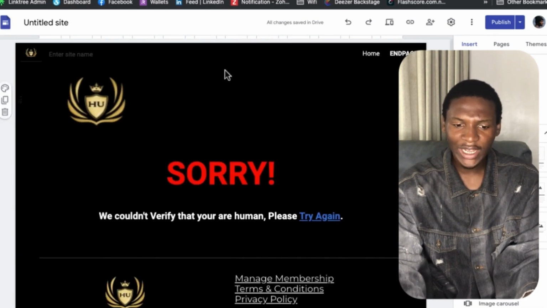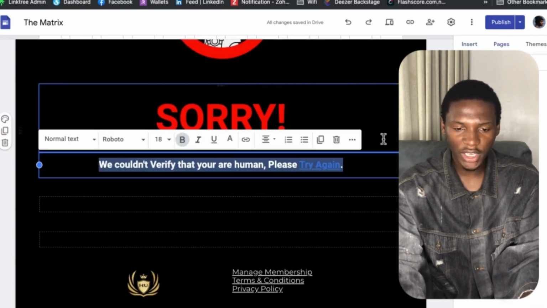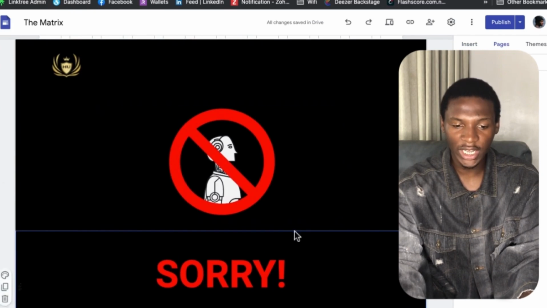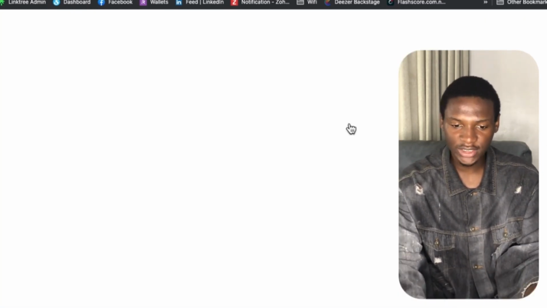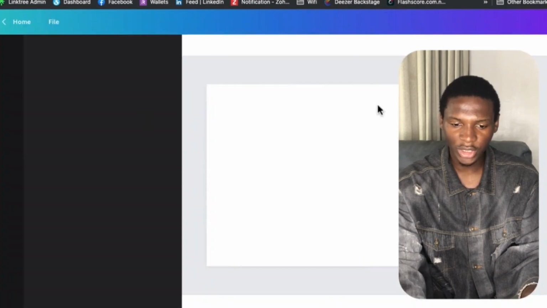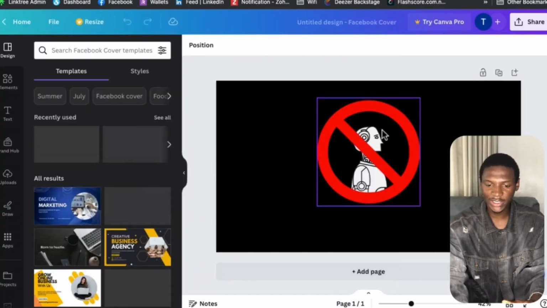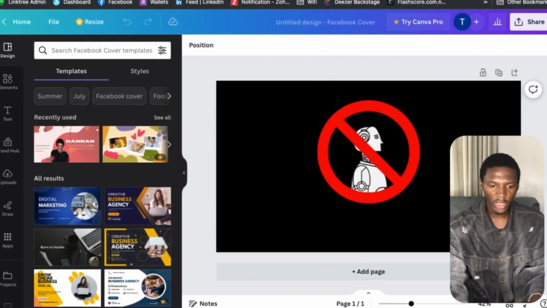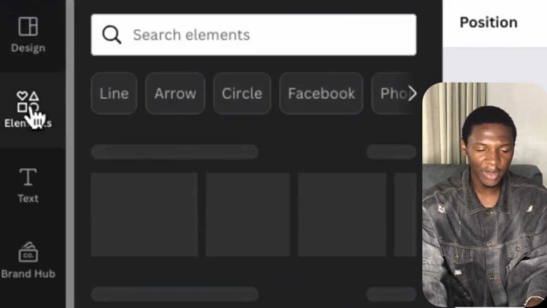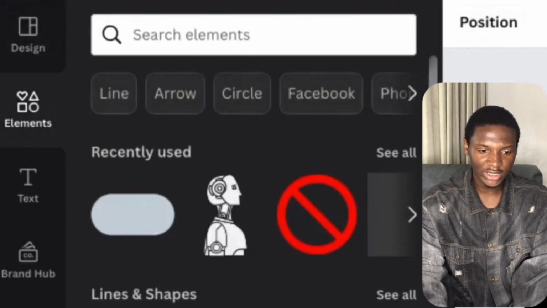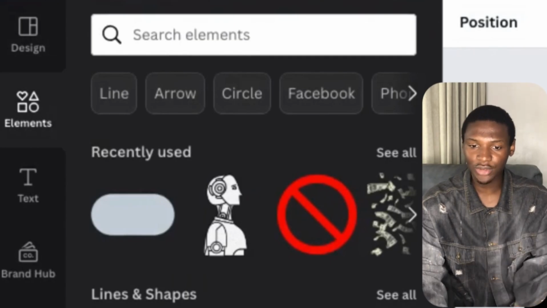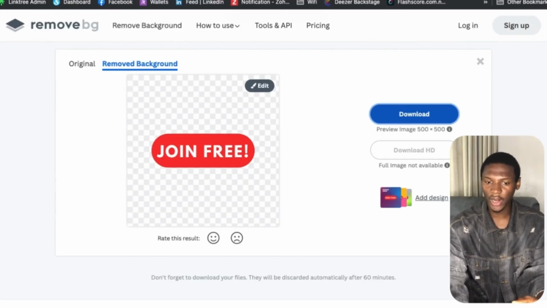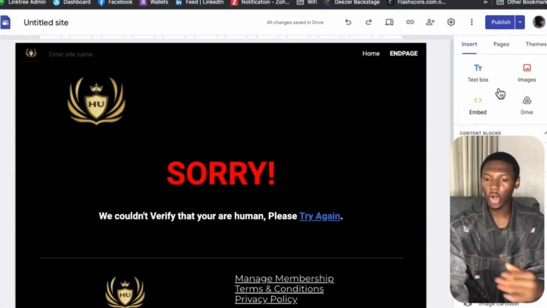Now that that is done, you can see that this image right here has the prohibited sign and then a robot in the middle. So I came over to Canva to open this up and show you exactly what I did. I did exactly what we did with these buttons right here. I found the prohibited sign, and where it says element, you just type in robot. You can see this is the robot I used, and then I used this prohibited sign. I downloaded it, removed the background with this tool right here, and now I'm going to upload this.